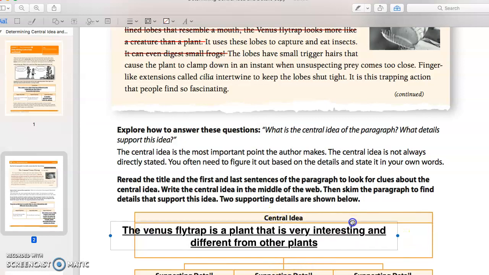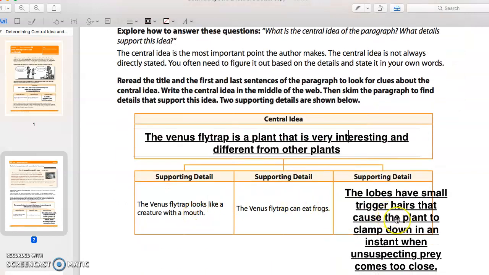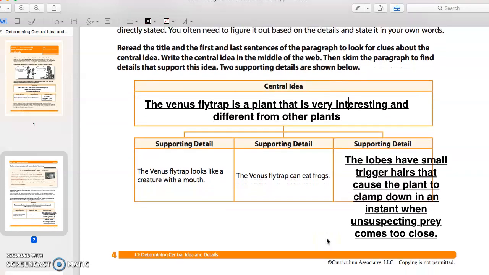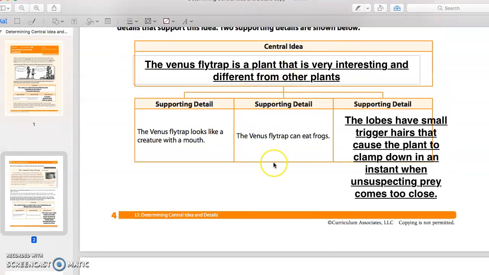Everyone's amused and interested in it because it went on to give three different ways that it's different from another plant. There's not a lot of other plants whose trap looks like a mouth. There's not a lot of other plants that eat frogs, and there's not a lot of other plants that basically have trigger hairs that clamp down and move. You don't see a lot of plants moving. So that's basically our central idea, because you can look through all the supporting details, and it still makes sense.